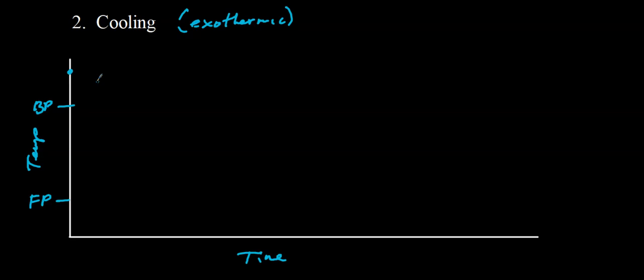So suppose you start off with a substance that's at a temperature above its boiling point. First of all, what state of matter is it? It would be a gas. So if you remove energy from a gas that's at a temperature above its boiling point, what is going to happen? It is not going to condense yet. It's going to cool down to its boiling point.